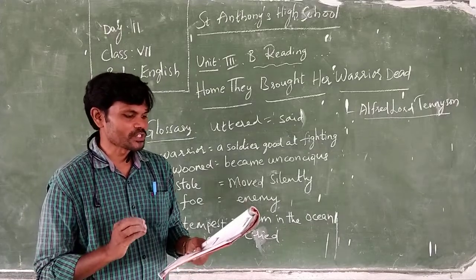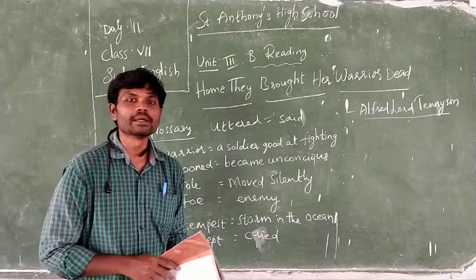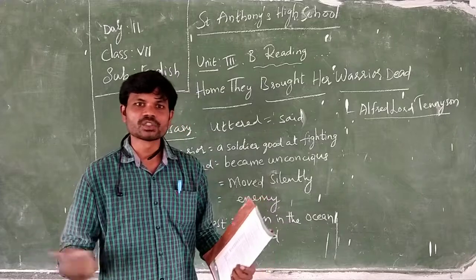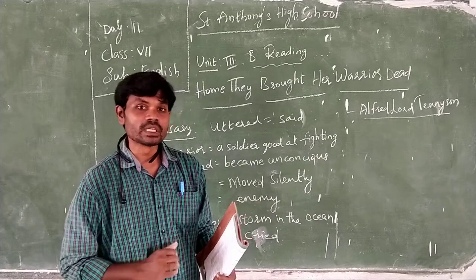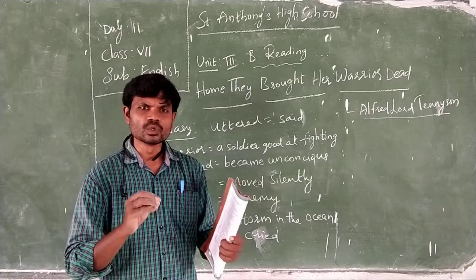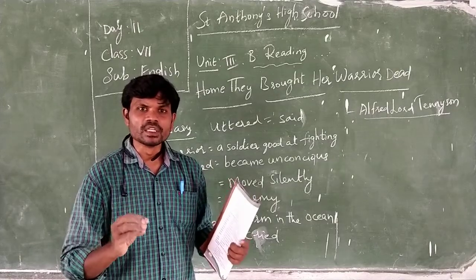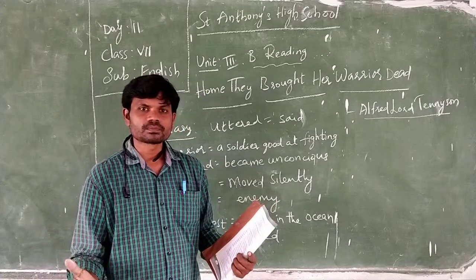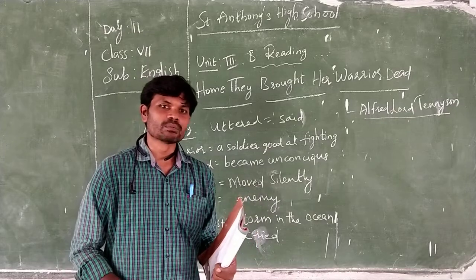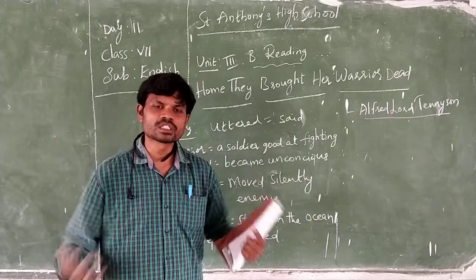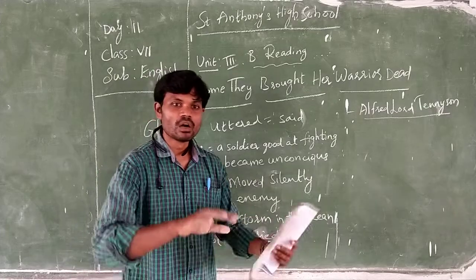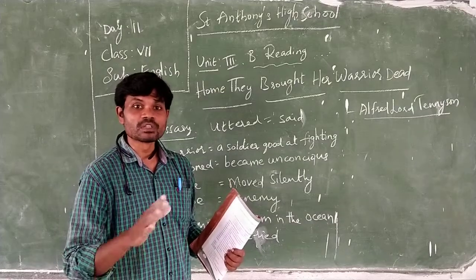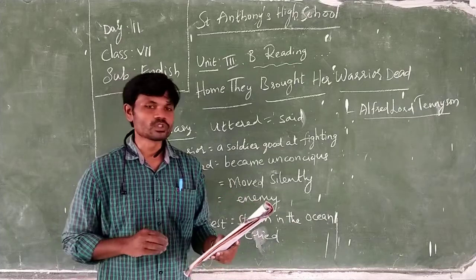All her maidens watching said, she must weep or she will die. The servants who were watching said she has to cry, she should cry, otherwise she will die. Why did they say that? When you don't cry, sometimes there is a danger. If you don't express your feelings and emotions, there is a danger you may get a heart attack sometimes. All of a sudden you will burst out. So that is why there is a danger. All the people watching said she has to weep, otherwise she will die. So this is what we saw in the first stanza.